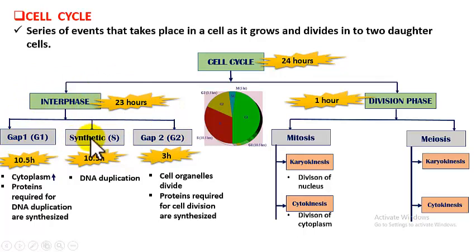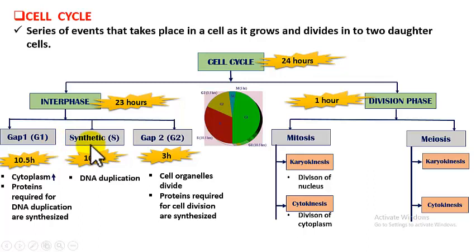So what are the changes that take place in these phases? Before that, the time taken for each phase: for G1 it is 10.5 hours, synthetic it is 10.5 hours, G2 it is 3 hours. Now what happens in G1 phase? In G1 phase, the amount of cytoplasm gradually increases. Next change is the proteins required for DNA duplication are synthesized. So the next phase is synthetic phase, where the amount of DNA doubles. For the doubling, certain proteins are required and those proteins are synthesized in G1 phase.